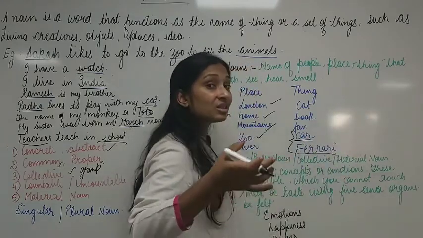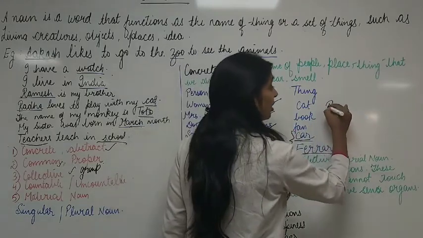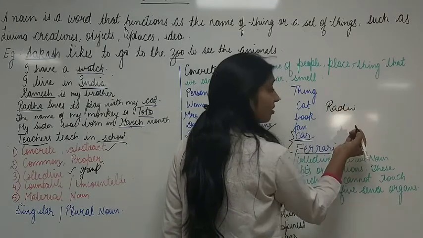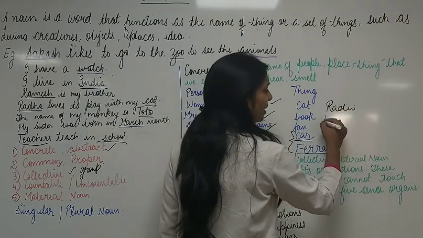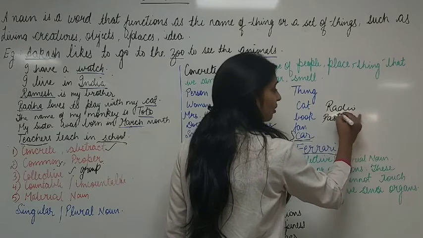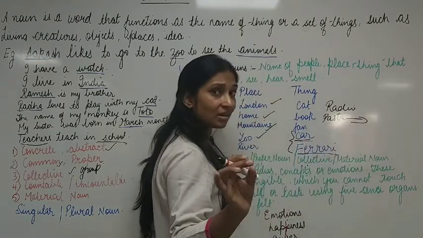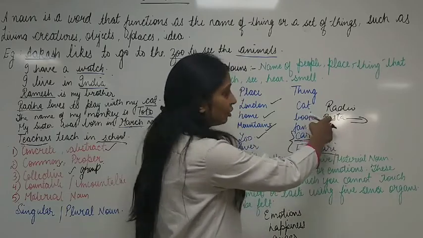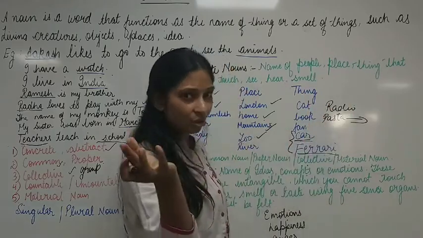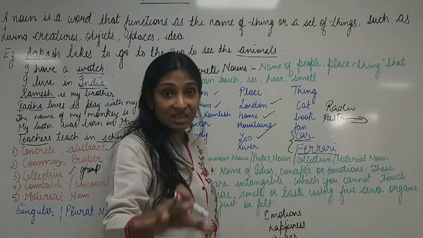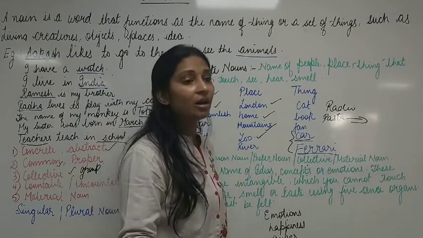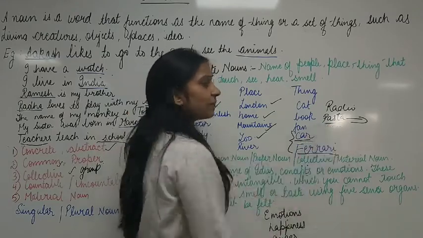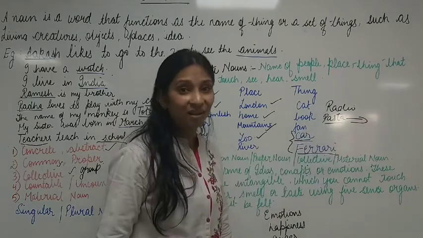Another example of seeing and hearing, as I gave you, is radio. Right, then the name of a dish, say pasta. So it can be smelled also. Pasta can be smelled. So it is a concrete noun. It can be even touched and seen also. Radio, we can hear the radio. Clear? And we can even see it. We can even touch it. Clear? So I have given you separate examples of hearing and smelling also.